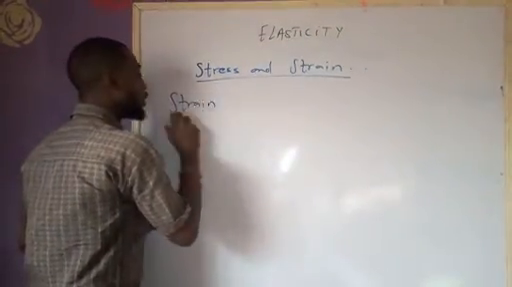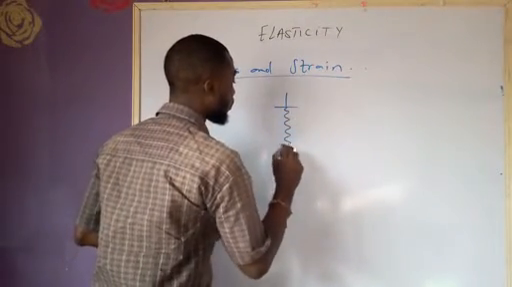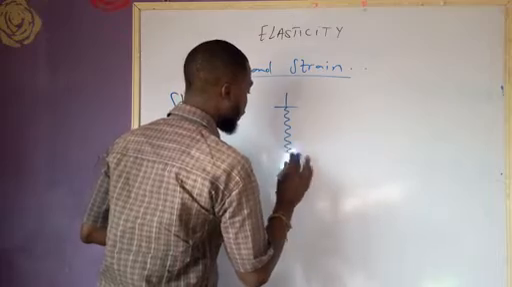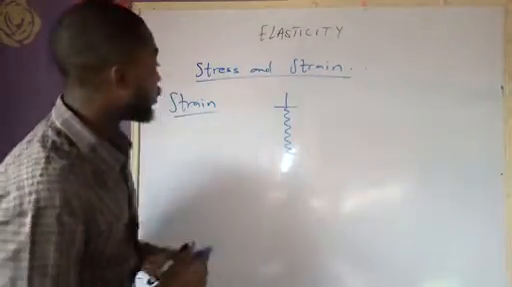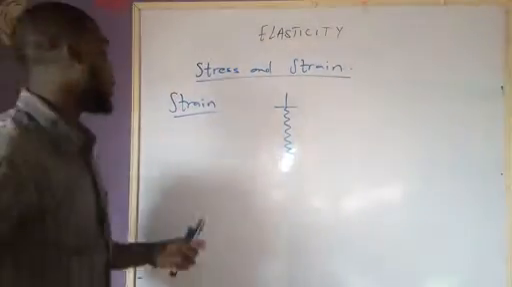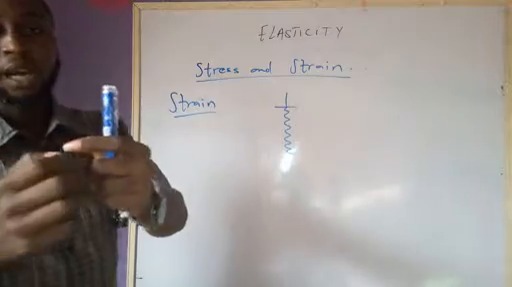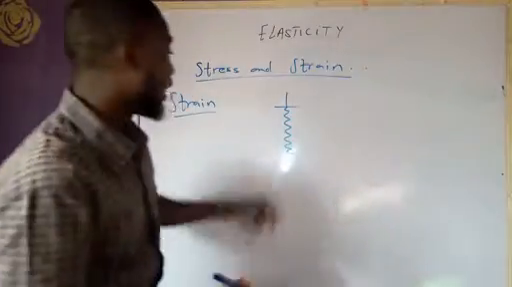Let me try to draw a spring here. Now, please get this explanation. A spring is an elastic material, or any elastic material you can find in your hands, maybe a rubber band. These are elastic materials.